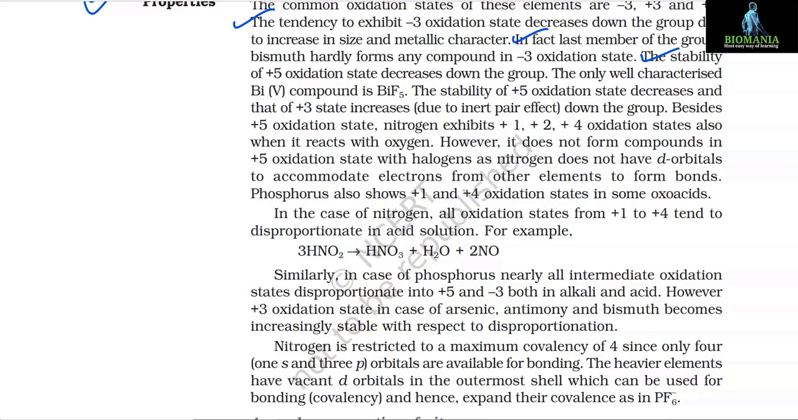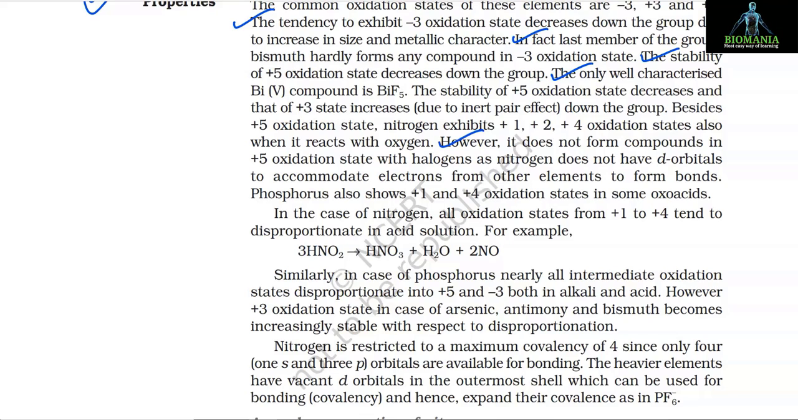The stability of +5 oxidation state decreases down the group. The only well-characterized bismuth compound is BiF5. The stability of +5 oxidation state decreases and that of +3 state increases due to inert pair effect down the group. Besides +5 oxidation states, nitrogen exhibits +1, +2, +4 oxidation states also when it reacts with oxygen.